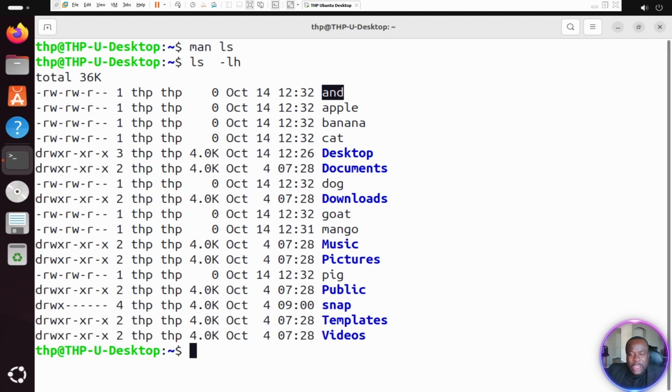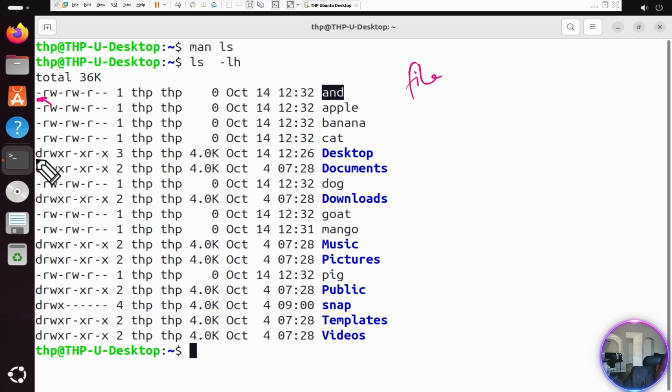So if you look here at the beginning of the line, you're going to see something like a dash. Every time you see this dash here, the minus sign right there, that tells you that you're dealing with a file. It's a file.